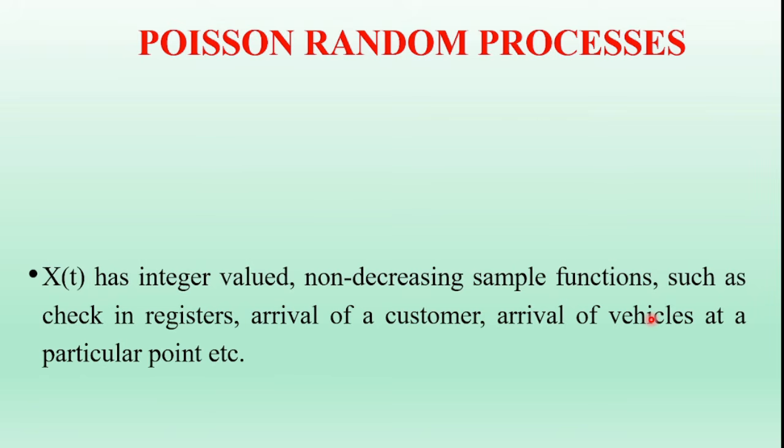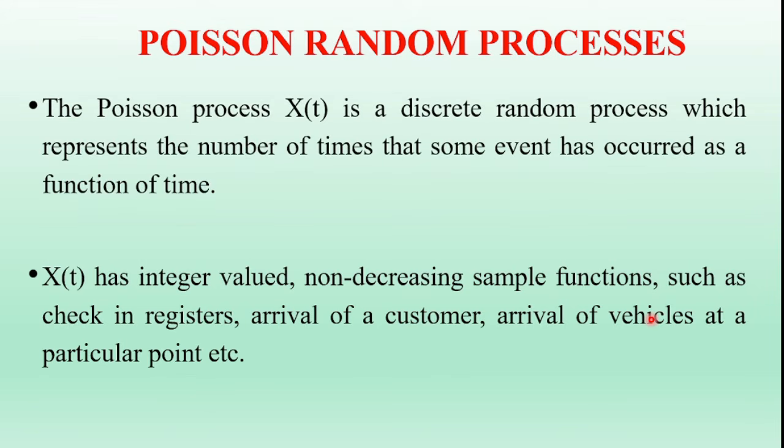Next, we are going to discuss about Poisson random process. So the Poisson random process x of t is a discrete random process which represents the number of times that some event has occurred as a function of time. So Poisson process describes the number of times that some event has occurred as a function of time, where events occur at random time.